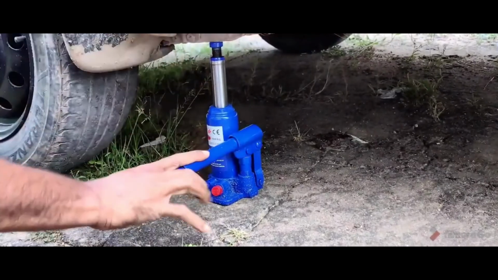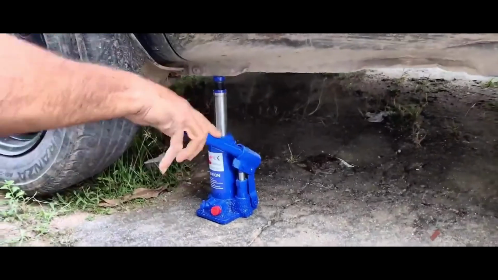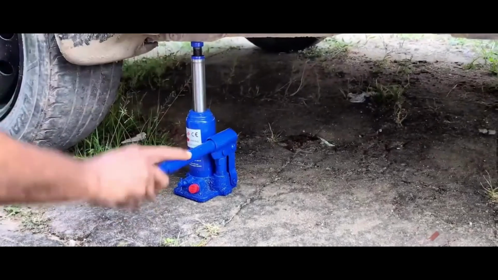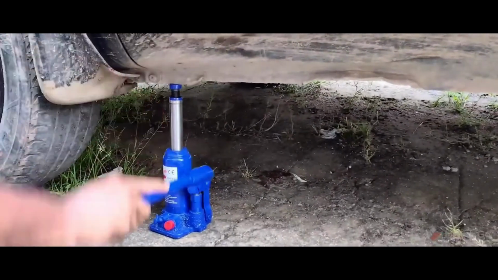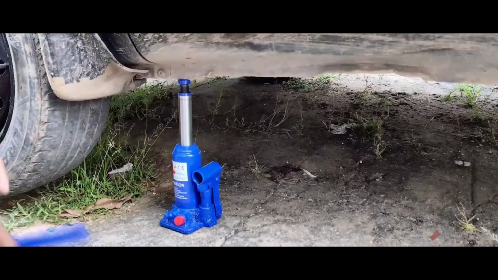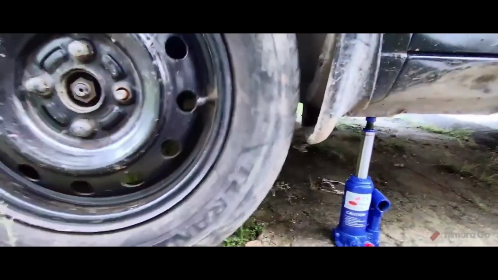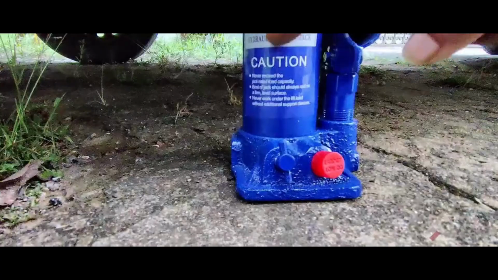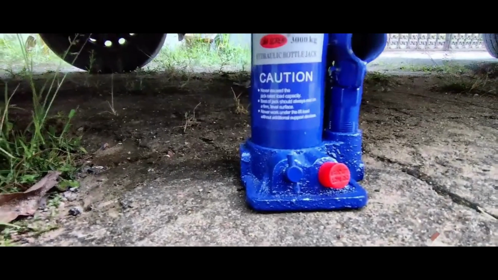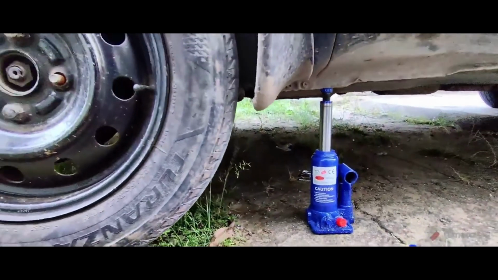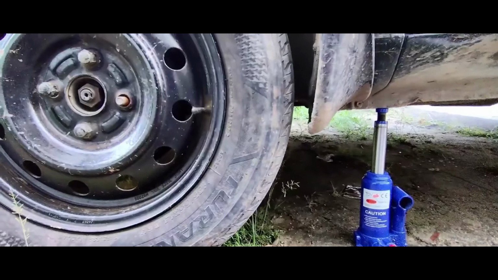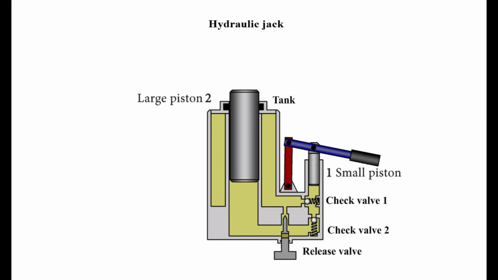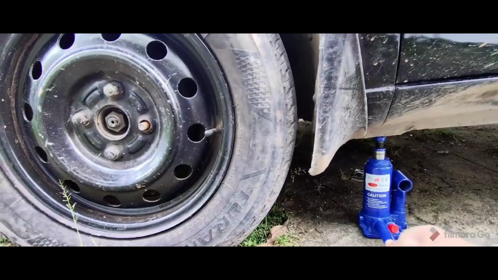Next, we can see the larger distance traveled by the small area piston and the small distance traveled by the big area piston. So, we can see that the hydraulic system with a small force can lift a heavy load. Lastly, we can see the release valve work in progress, vice versa when the pressure goes from the big piston to the small piston.